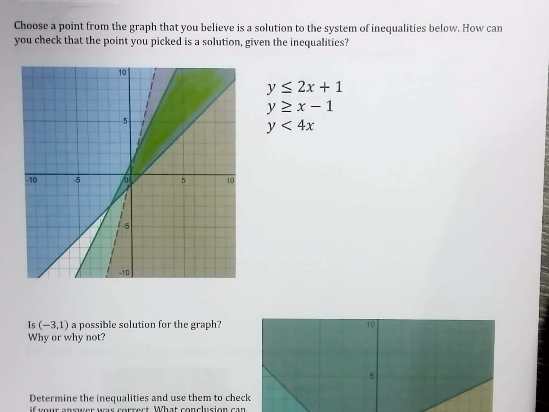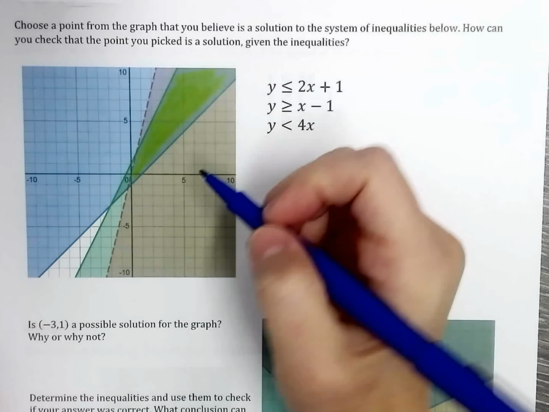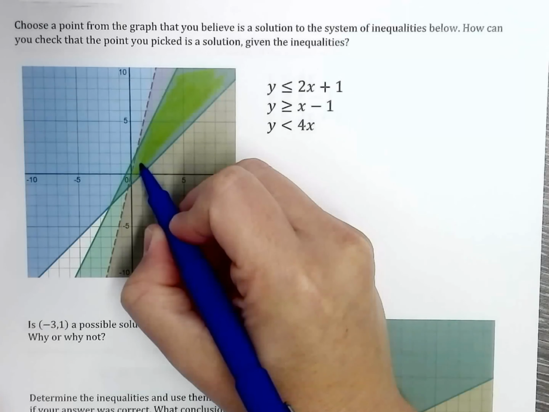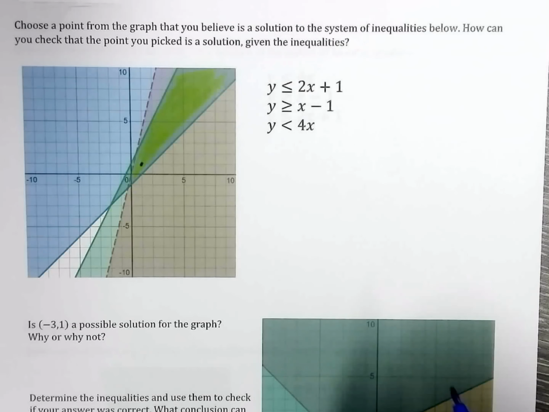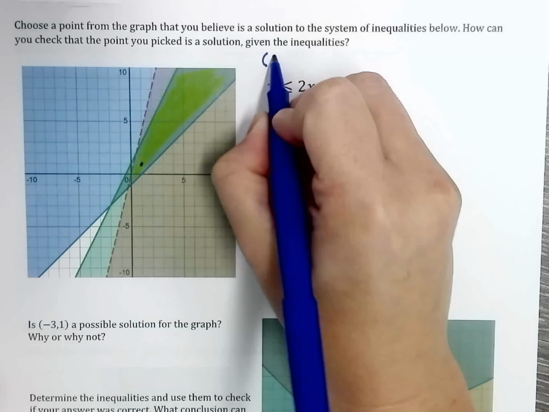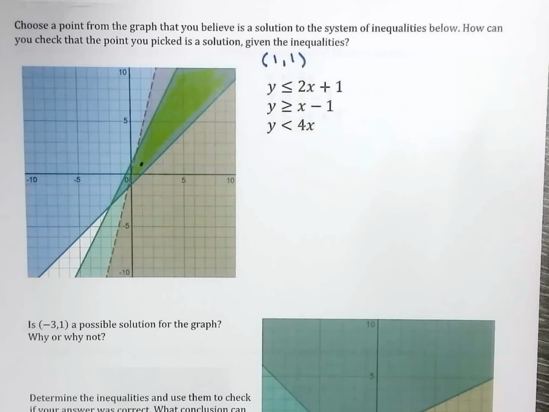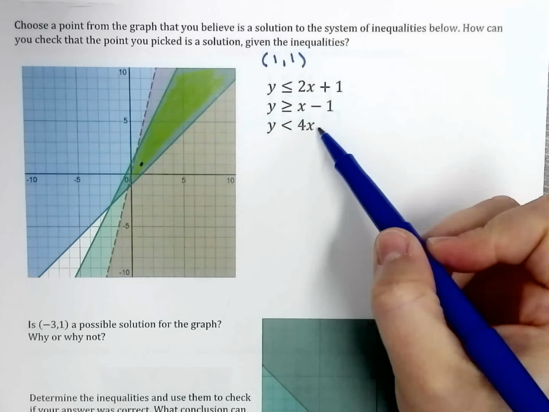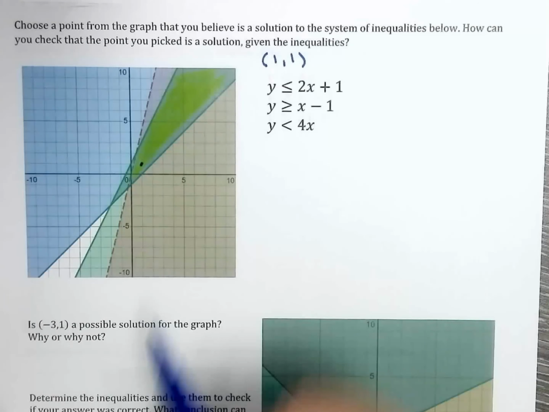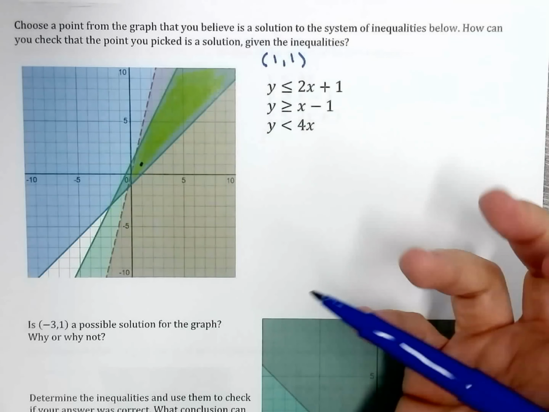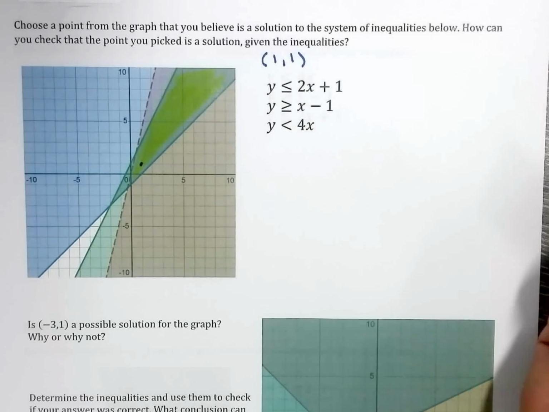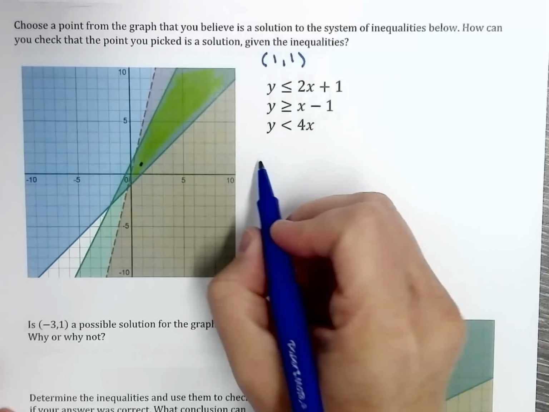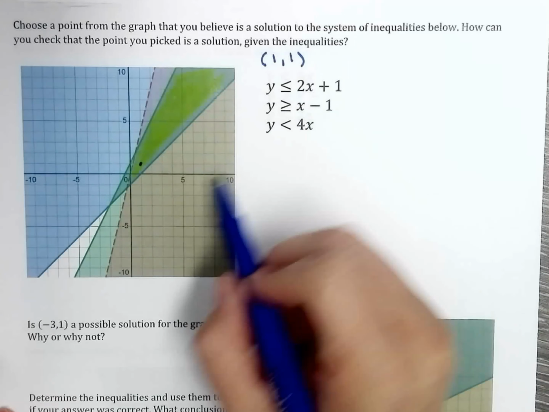Okay, so I'm just going to choose a random point that is going to be easy for me. I don't know, 1, 1, that one. So I'm going to choose 1, 1. How can you check that the point you picked is a solution given the inequalities? So here, these inequalities are graphed right there. It's already graphed. But we're going to test. So I'm going to plug in and substitute.